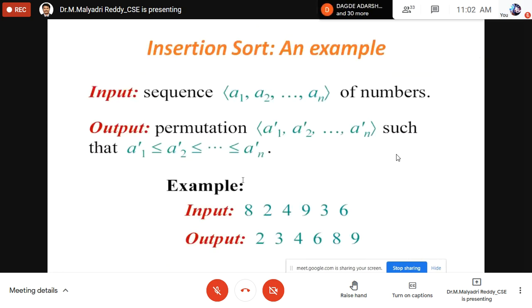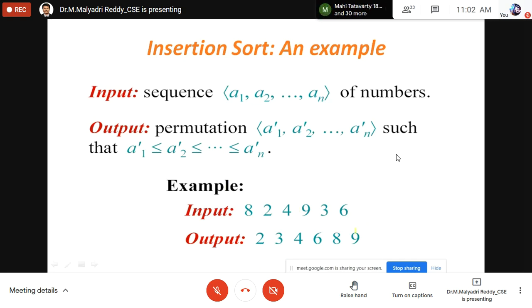I will explain this again and again. Suppose you want to do an insertion sort. Sorting is nothing but arranging the elements in non-decreasing order, that means increasing order. The problem is, the given numbers are 8, 2, 4, 9, 3, 6. Expected output is 2, 3, 4, 6, 8, 9.